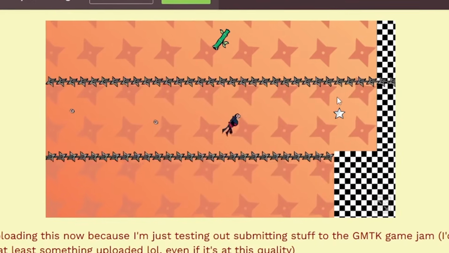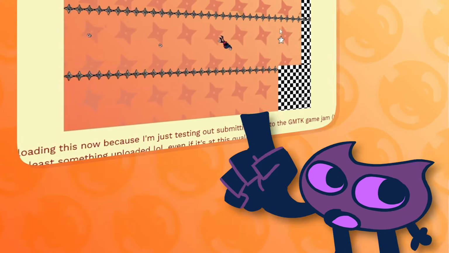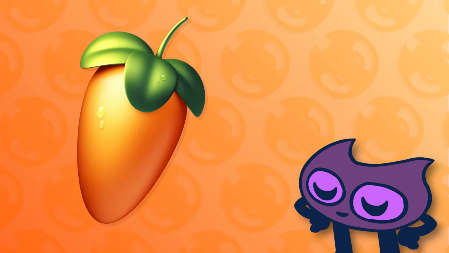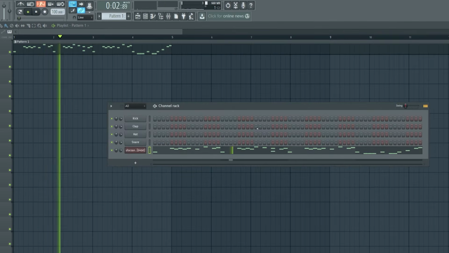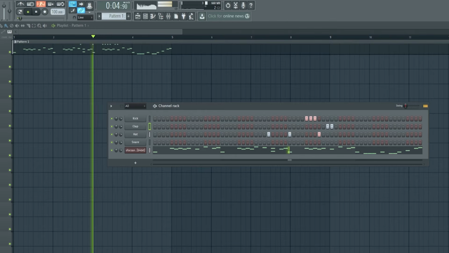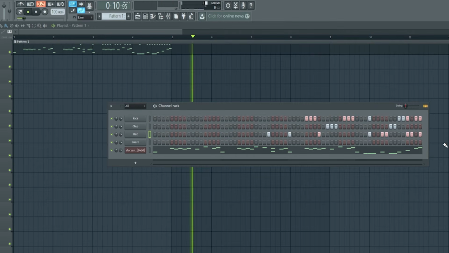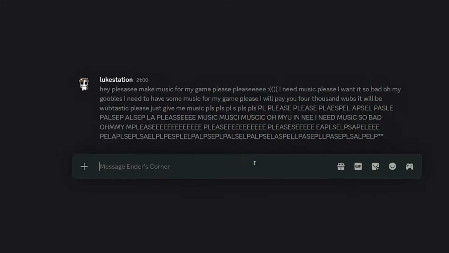So all that's left now is music. Now thankfully, I don't need any outside help for this since I have FL Studio installed on my PC and, well, I'm kind of a beat wizard. Whoa, someone just offered to make music out of the blue. That's kind of wacky. I can't believe that.